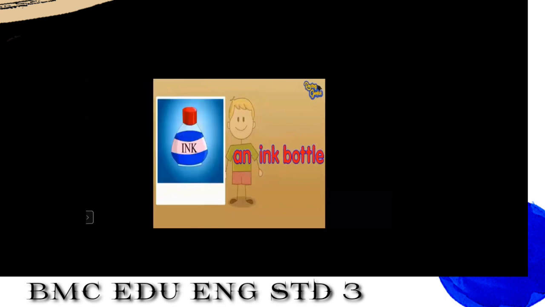Now let's see some more examples to understand better. Now see, students, read this. What is this? Yes, an ink bottle. An ink bottle. See here, the vowel I is used. When we pronounce it, how do we pronounce it? Ink, I-N-K, ink. So it is I, and we use an before it because it is a vowel.